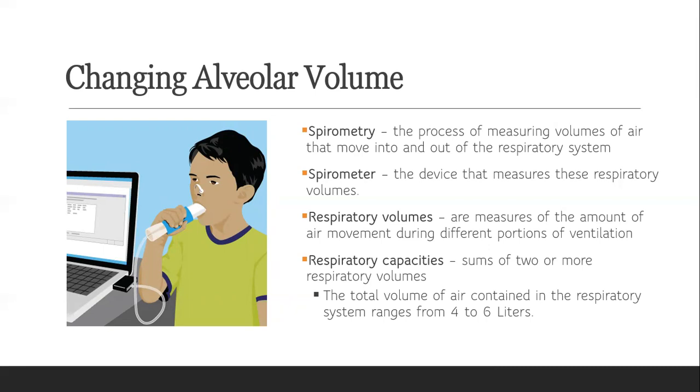Respiratory volumes are the measures of the amount of air movement during different portions of ventilation, while respiratory capacity is the sum of two or more respiratory volumes. The total volume of air contained in the respiratory system ranges from 4 to 6 liters.